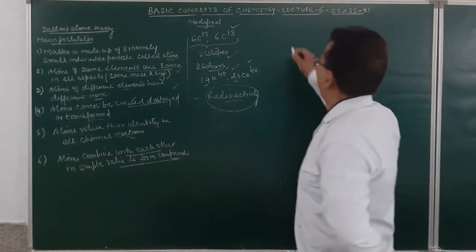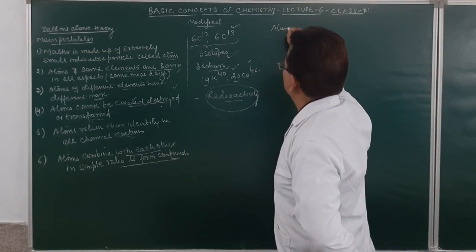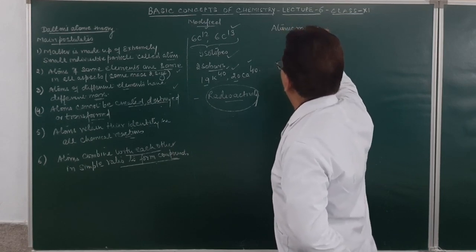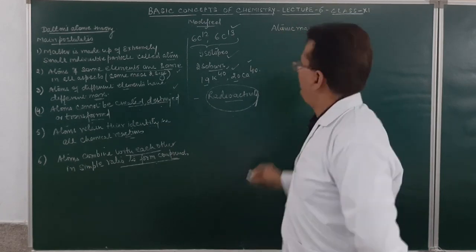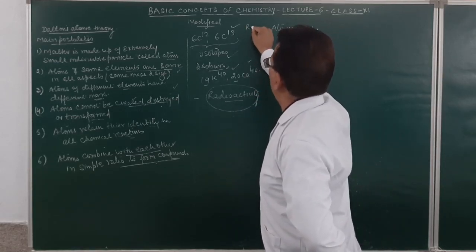Now, we will be discussing the atomic mass. What do we mean by atomic mass? Or, in fact, the right word will be relative atomic mass.